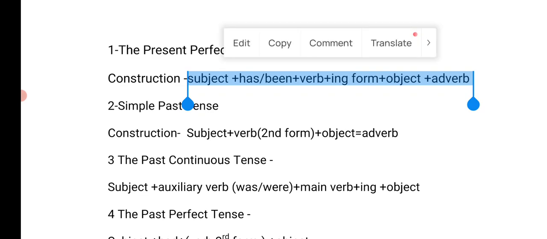So when do we use the present perfect continuous tense? We use it to refer to an action that started in the past and still continues in the present. For example, it has been raining since this morning. It means it started raining in the morning and it is still raining.